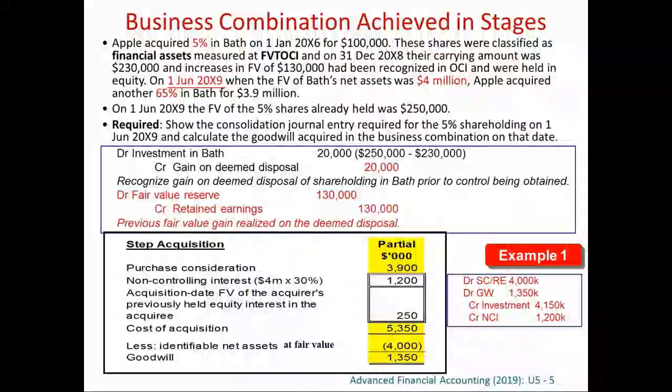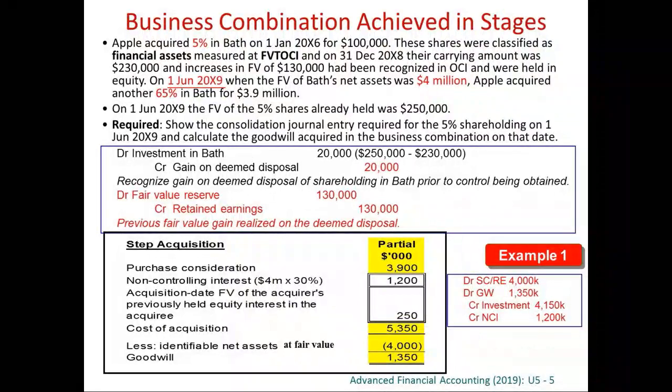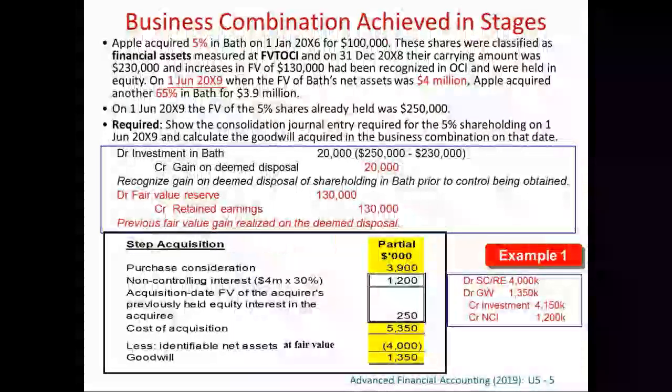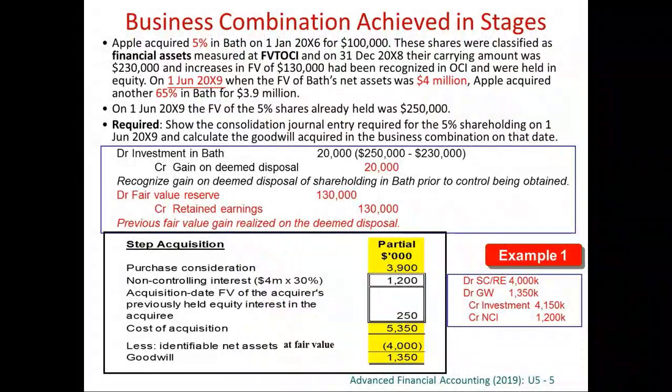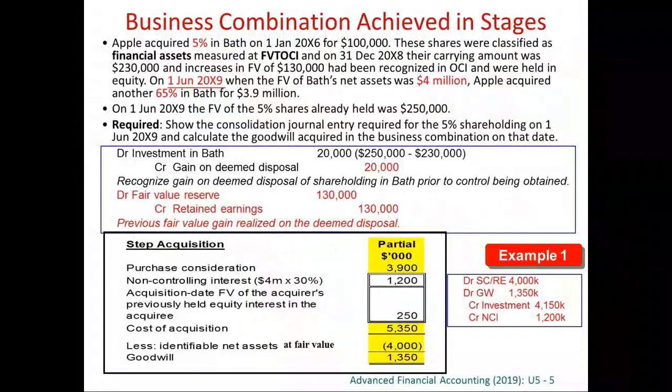So that's why NCI is measured as 1.2 million. Okay, so we are using the partial goodwill method. And finally is the previously held interest for the original 5%.